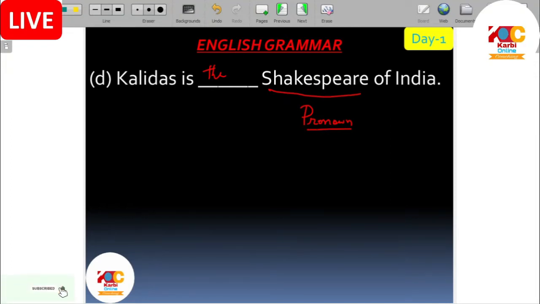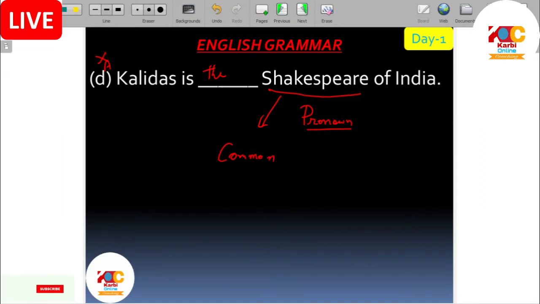See? And before a proper noun, the rule of article or determiner in grammar is that we cannot use the articles a, an, or the before a proper noun. For example, here we cannot say "a Kalidas" or "an Kalidas" or "the Kalidas". Articles are never used before a proper noun. But here, before Shakespeare, we are using "the". Why? Because this is not used as a proper noun, this is used as a common noun.